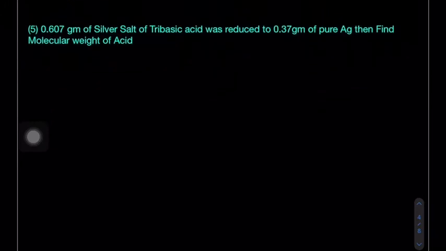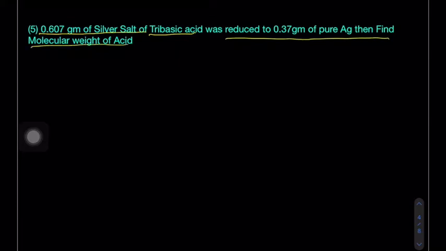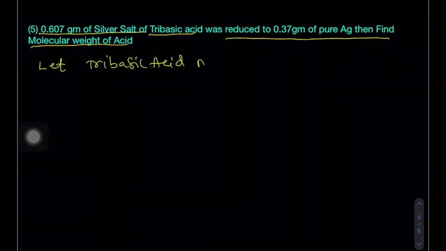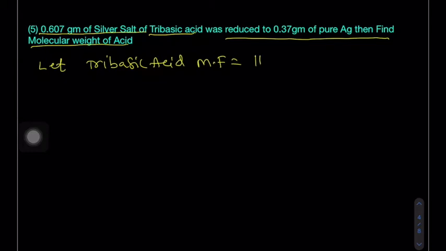Now come to the next problem. Here, 0.607 grams of silver salt of a tribasic acid was reduced to 0.37 grams of pure silver. Then find the molecular weight of the acid. Now let the tribasic acid molecular formula be H3A. Why am I taking 3 hydrogens? In the question it is given tribasic acid.